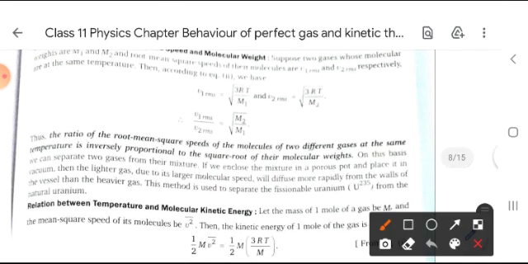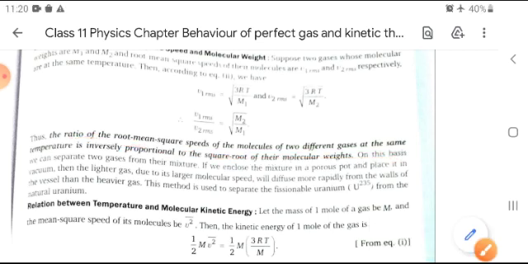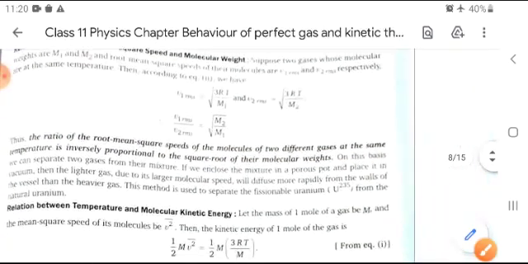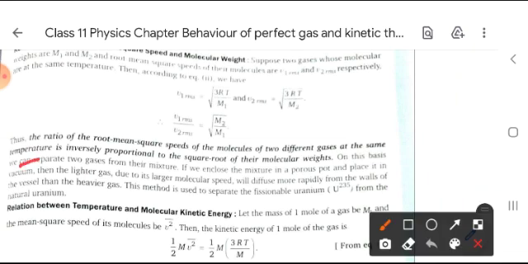Now, the relation between molecular weight and RMS speed is given here: V1 RMS upon V2 RMS is equal to the square root of M2 upon M1. This is a very important formula for numerical purposes. So we write here that the ratio of the root mean square speeds of the molecules of two different gases at the same temperature is inversely proportional to the square root of their molecular weights.